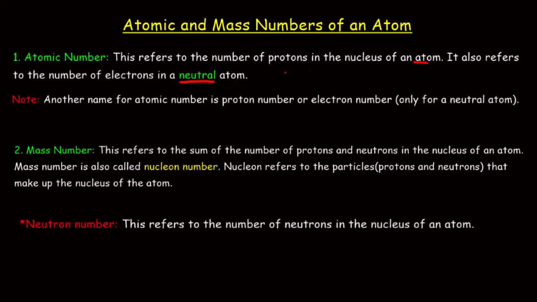Now when we talk of a neutral atom, we are simply looking at an atom which is neither negatively charged nor positively charged. In other words, a neutral atom is simply an atom which has neither lost nor gained electrons.